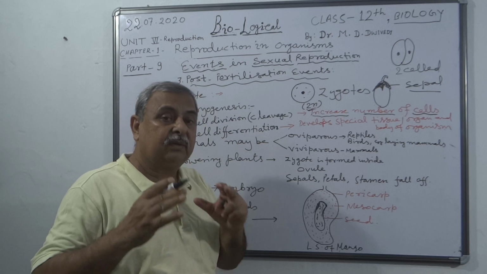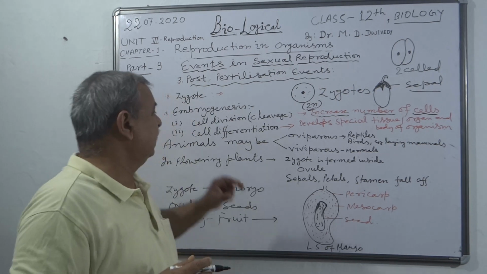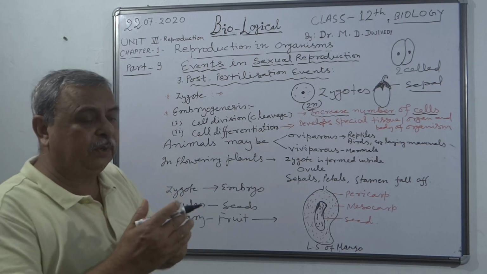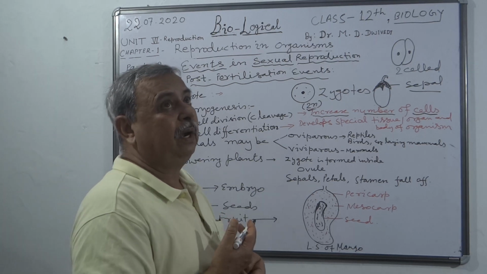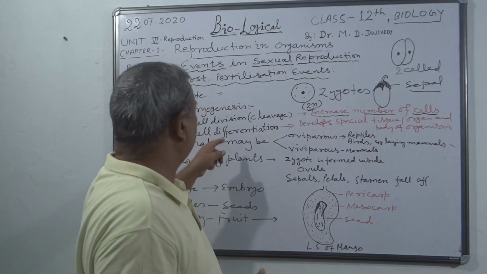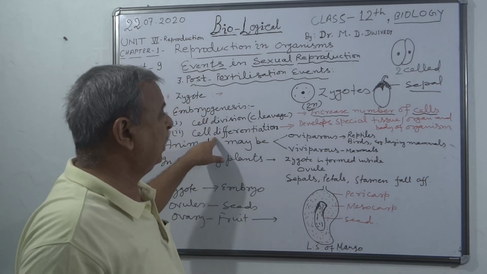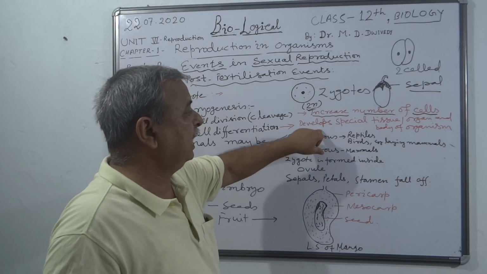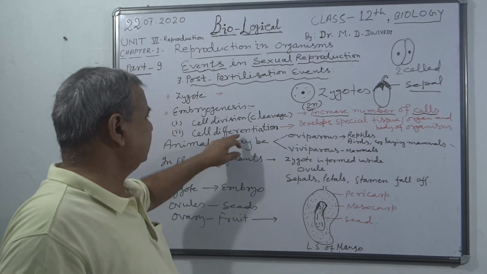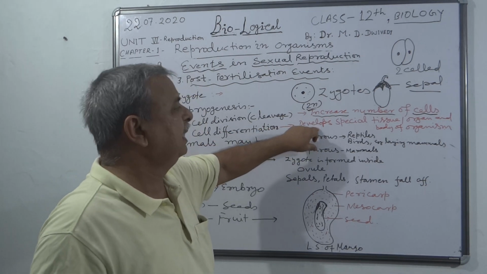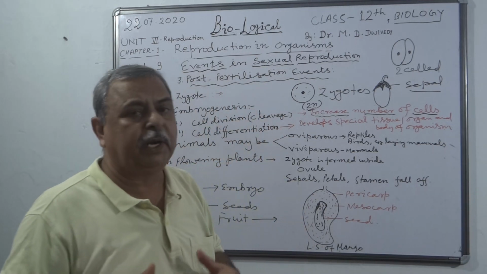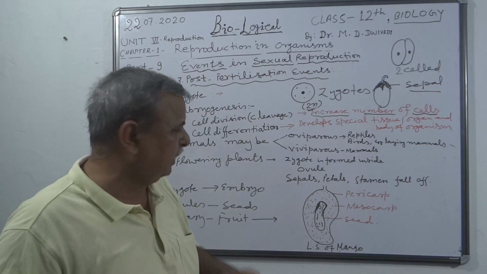So now, the increased number of cells must have an arrangement, and therefore the migration or movement of these cells occurs around the embryo. And this one is for the purpose of special tissue formation, or you may say cell differentiation occurs to make a special tissue, organ, and the body of the organism is finally formed.